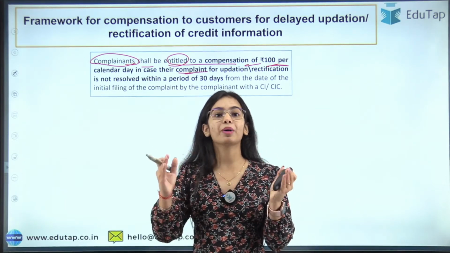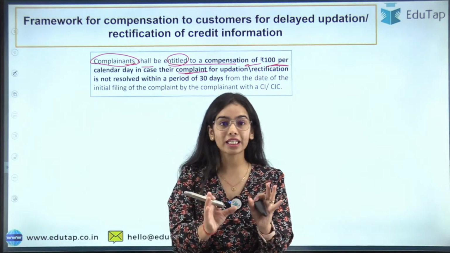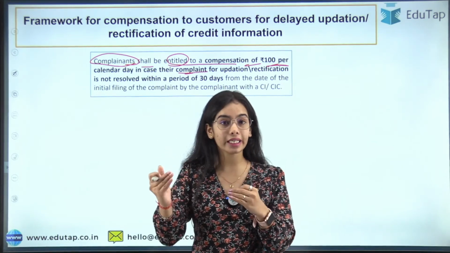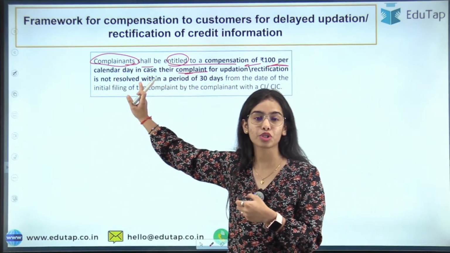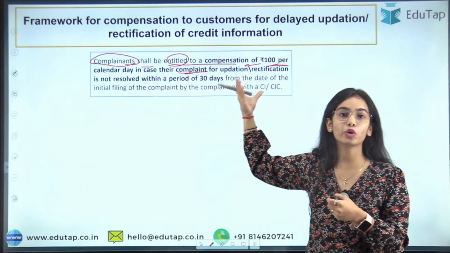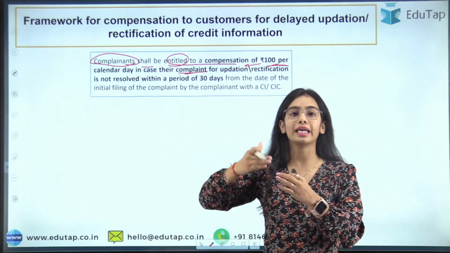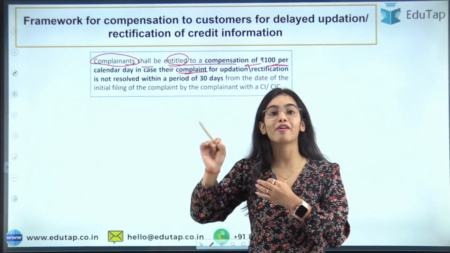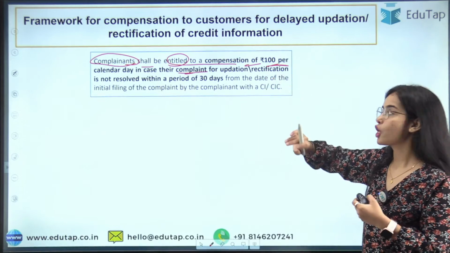So that should happen within 30 days. And if the updation or the rectification is not happening within 30 days, then the credit information company or the credit institution, whoever is involved, will have to give me 100 rupees per day. After the 30 days, till the updation is not happening, they have to give me 100 rupees per day for the delay that they are causing.